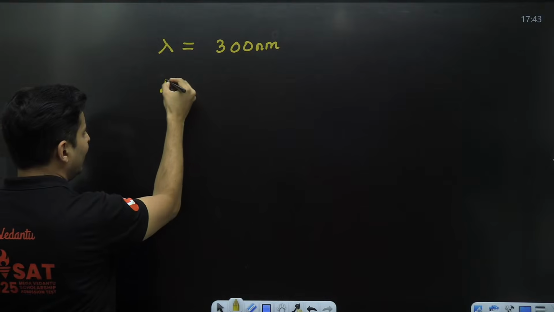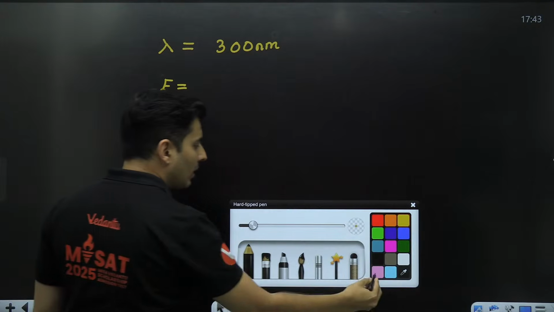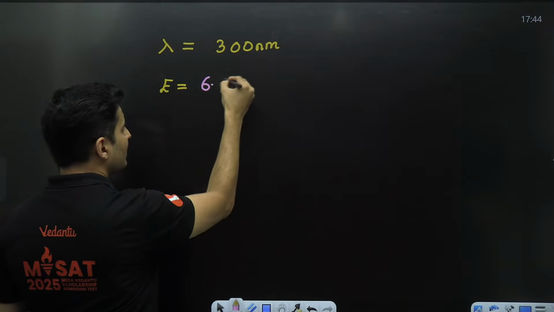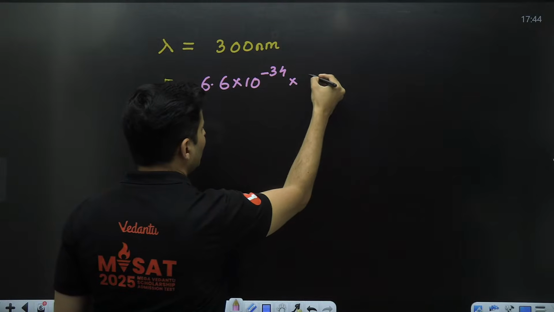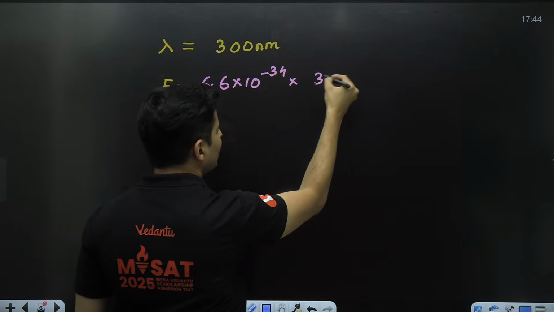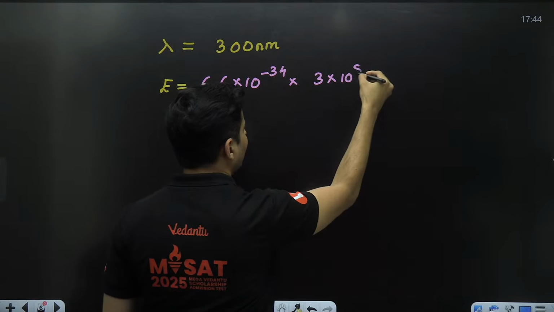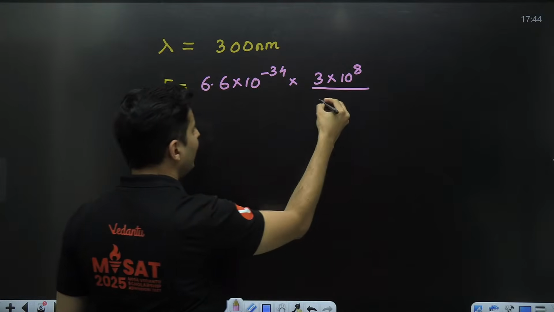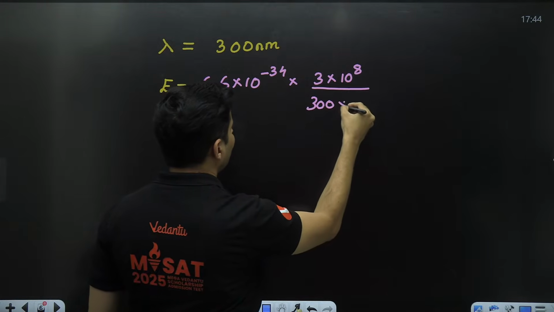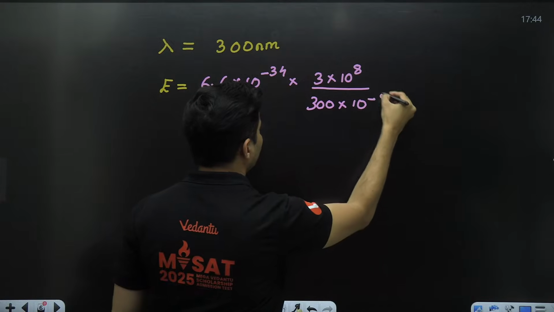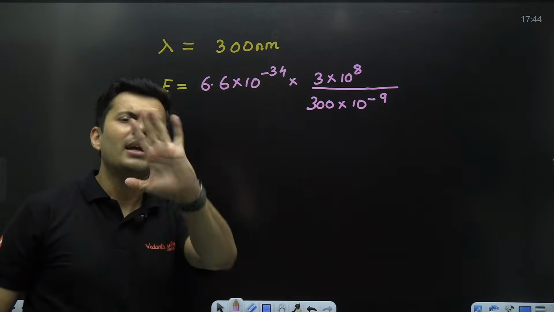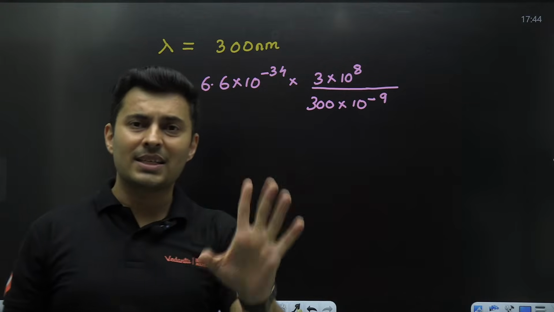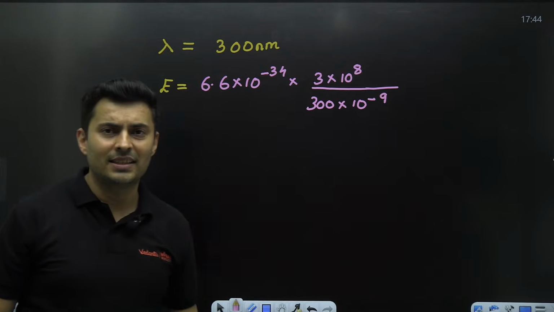By our normal method, it would be 6.6 into 10 to the power minus 34, multiplied by c, which is 3 into 10 to the power 8, the whole thing divided by wavelength, which is 300 into 10 to the power minus 9. All these calculations are there. You can do it within 30 seconds, but still, I don't want to waste that 30 seconds.